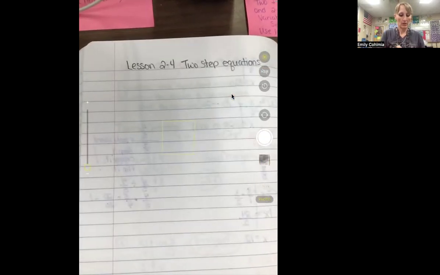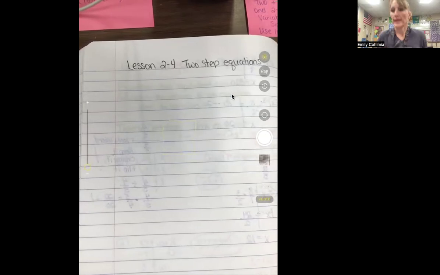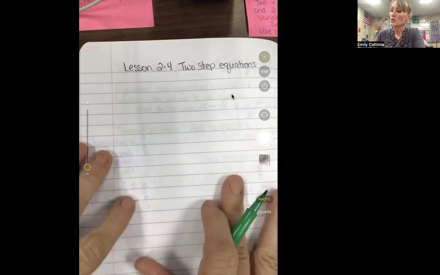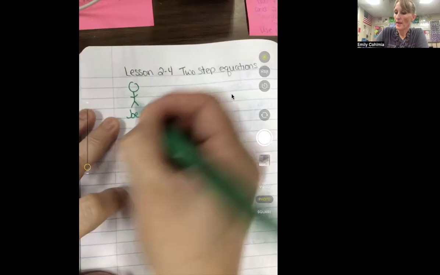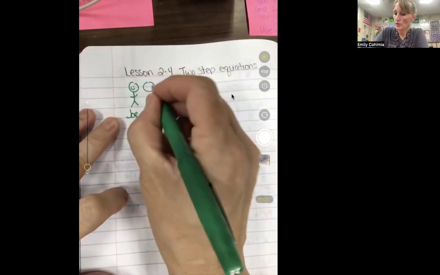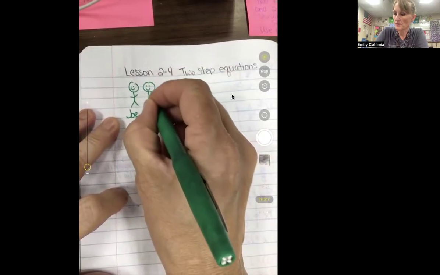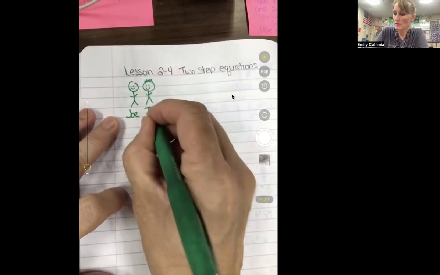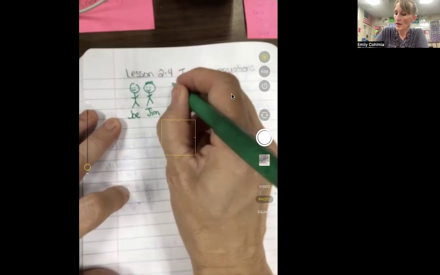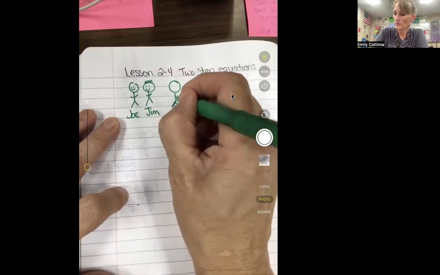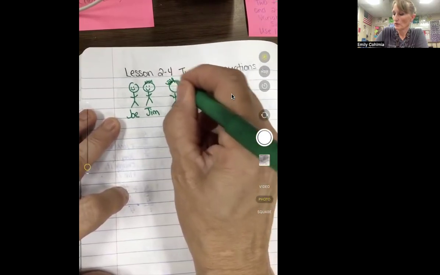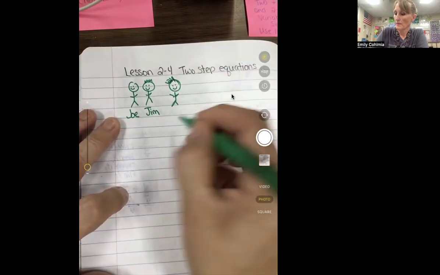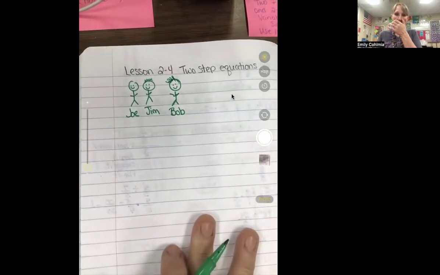Okay, so this is lesson 2-4, and it is on two-step equations. I'm going to start by telling you a story. You guys know I like stories, and stories can help us really connect things. I'm going to tell you a story about Joe and Jim, his best friend. I'm going to give Jim spiky hair, and Bob. We'll give Bob kind of an updo. Okay, so here's my story.